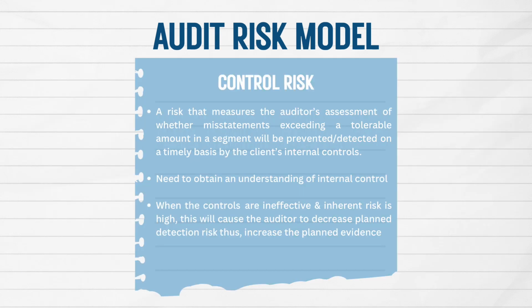Control risk. A risk that measures the auditor's assessment of whether misstatement exceeding a tolerable amount in a segment will be prevented or detected on a timely basis by the client's internal controls. Second, the auditor needs to obtain an understanding of internal control. Lastly, when the controls are ineffective and inherent risk is high, this will cause the auditor to decrease planned detection risk, thus increasing the planned evidence.